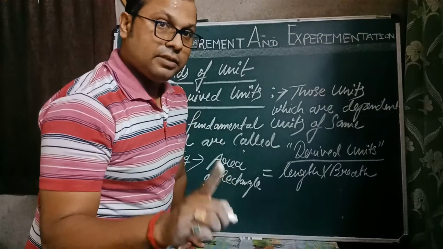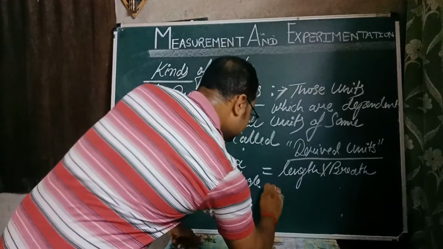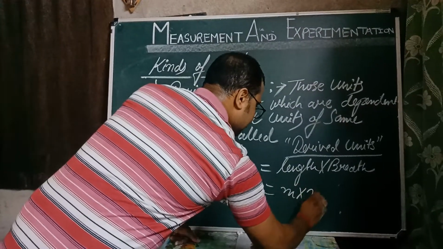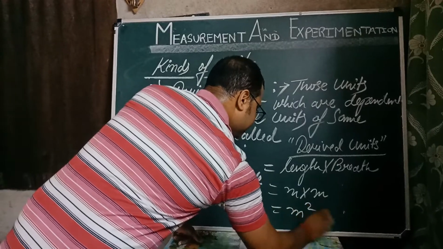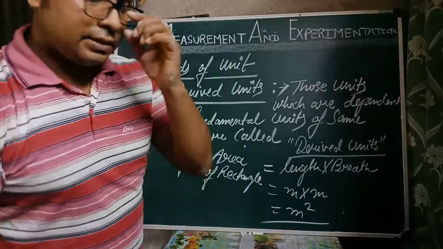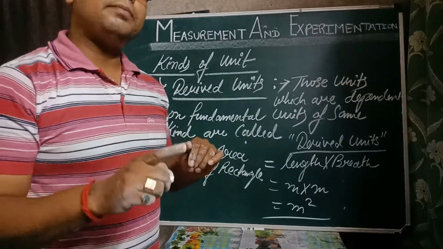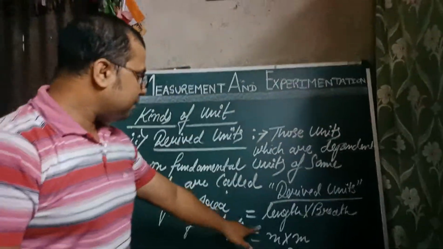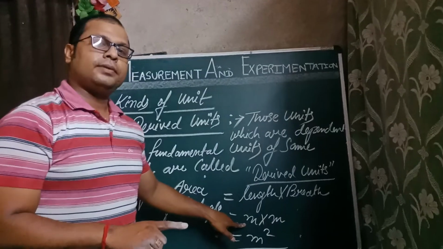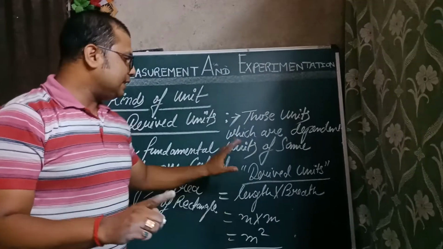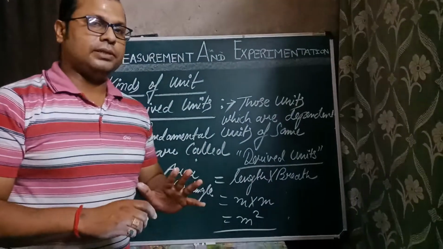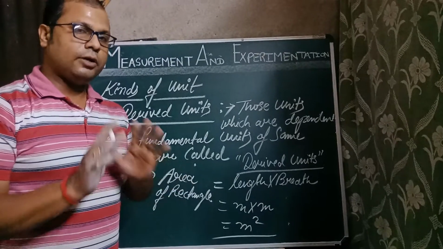The unit of length, fundamental unit of length, that is meter into meter, which will give you meter square. So it means if you have to find the unit of area, we have to somehow depend upon the fundamental unit of length only. It shows that these are having dependency on fundamental units. Am I clear, students? I hope it is.